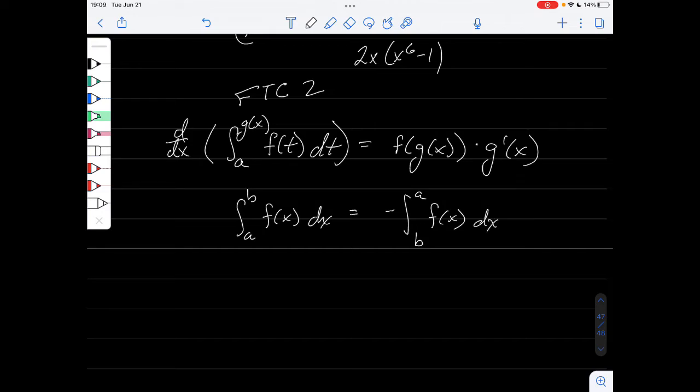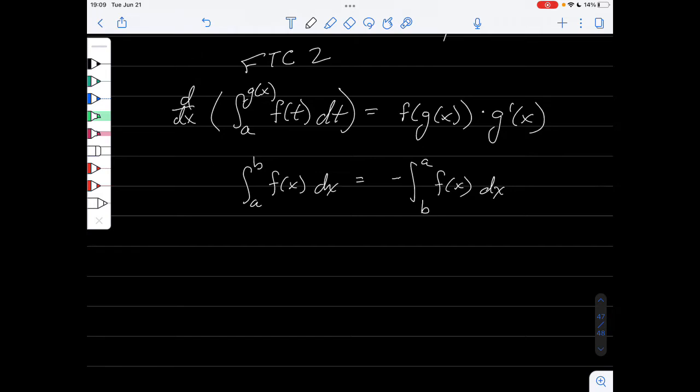And we're going to talk about that when we talk about the fundamental theorem of calculus part 1. But this is actually very interesting, because what if I take the derivative, instead of from a to a function, I look at a function to a, of f of t.